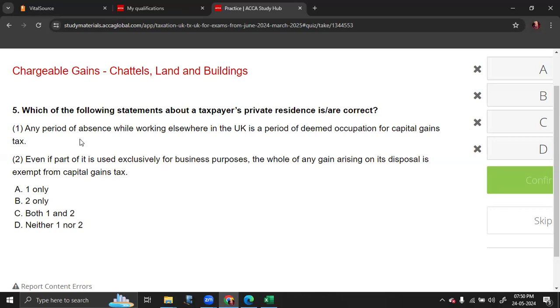It is a maximum of only 4 years, which is preceded and followed by a period of actual occupation. Even if part of it is used exclusively for business purpose, the whole of any gain arising is exempt. No. The portion which is eligible for business proportion is not exempt. That means you'll have to pay tax on that. So both the statements are wrong here.